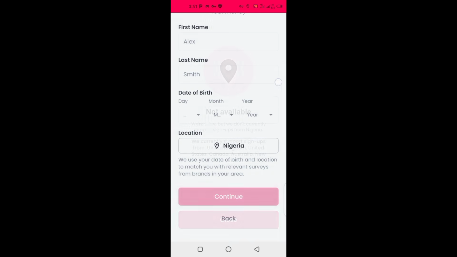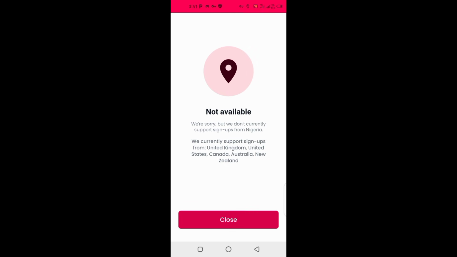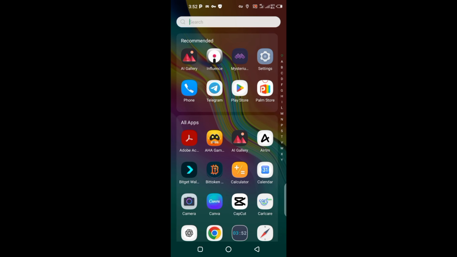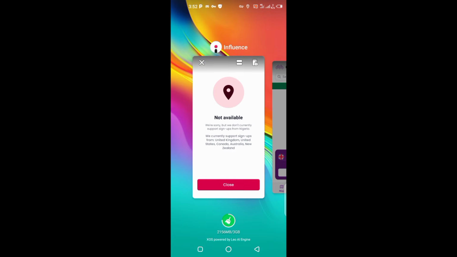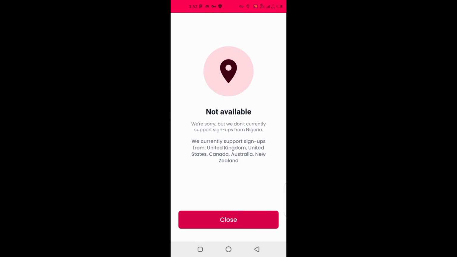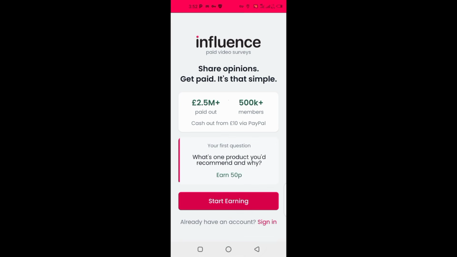You are going to see it detect. Are you seeing it? I'm from Nigeria, although my VPN is on. My VPN is connected. Let's see, are you seeing it? It is connected but still showing I'm from Nigeria because your location is on. This is what you are going to do to bypass it. Click on settings, start earning.